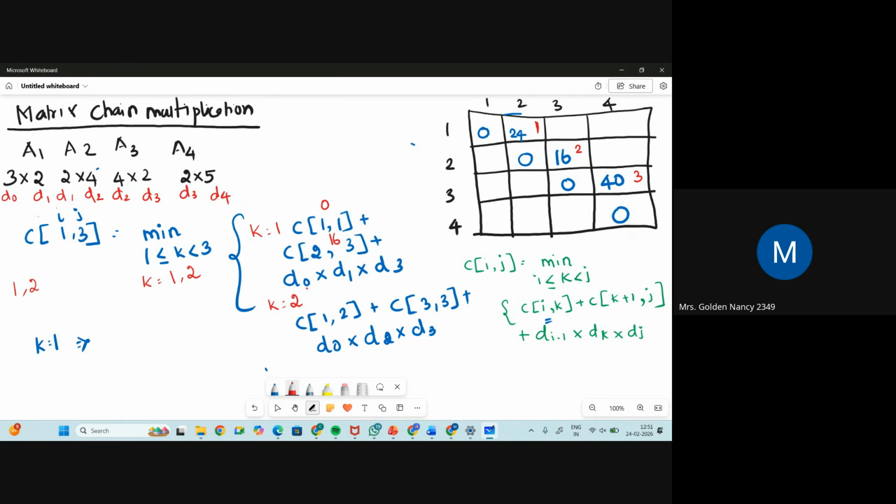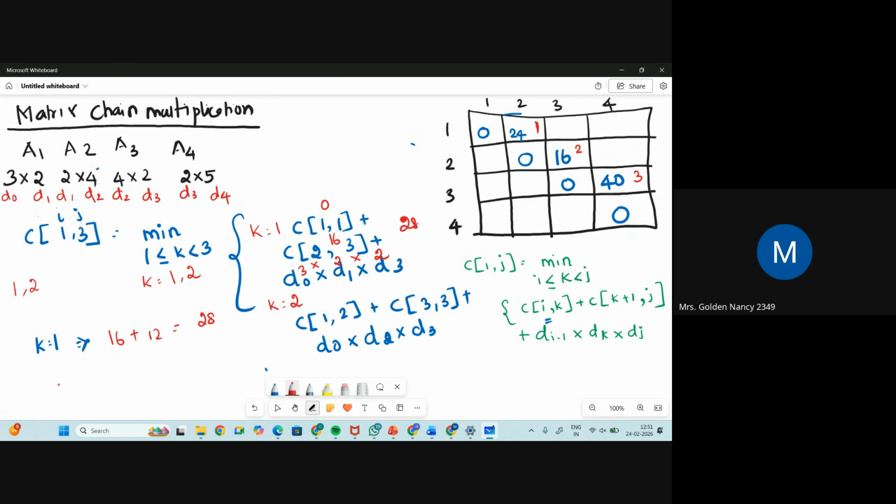What is d naught? d naught is 3 cross d1, 2 cross d3, which is 2. So we got 16 plus 3 2s are 6, 6 2s are 12. So it is 28. When the value of k is equal to 1, you got the answer as 28.